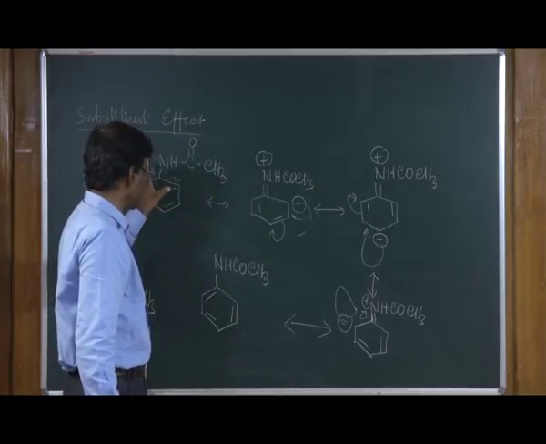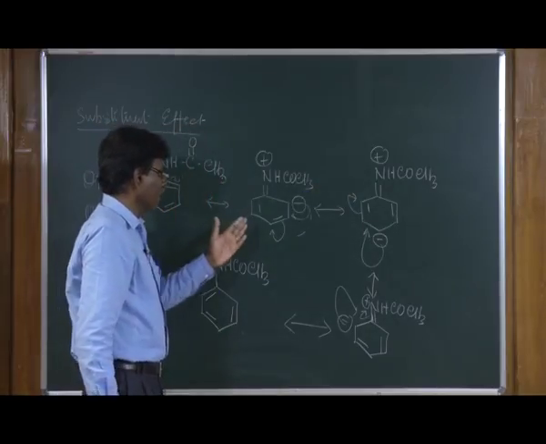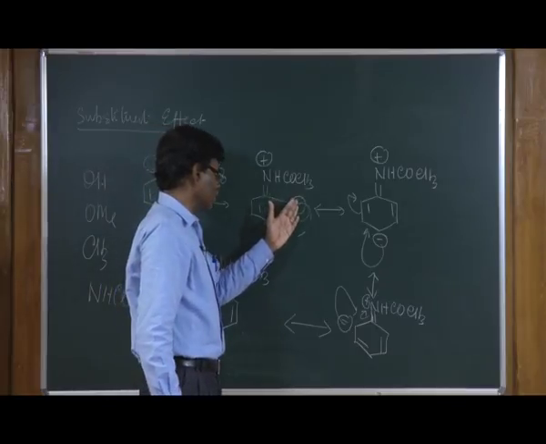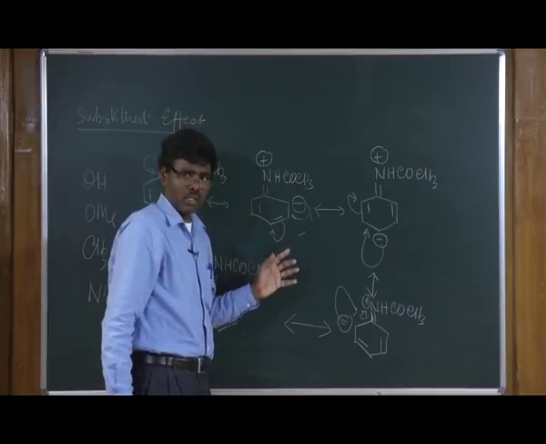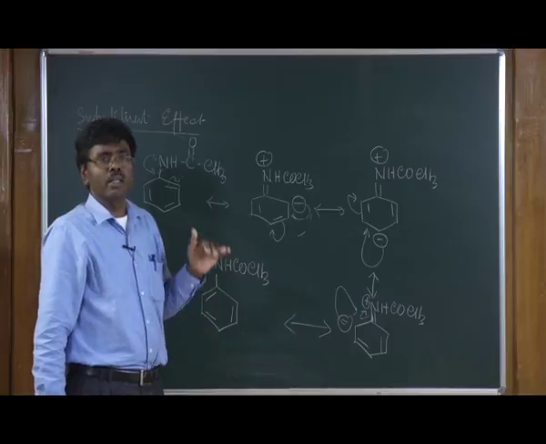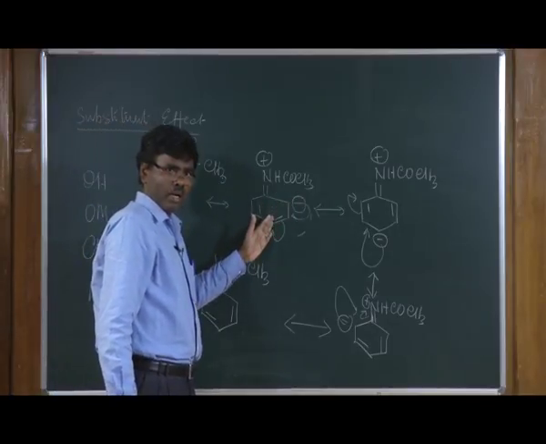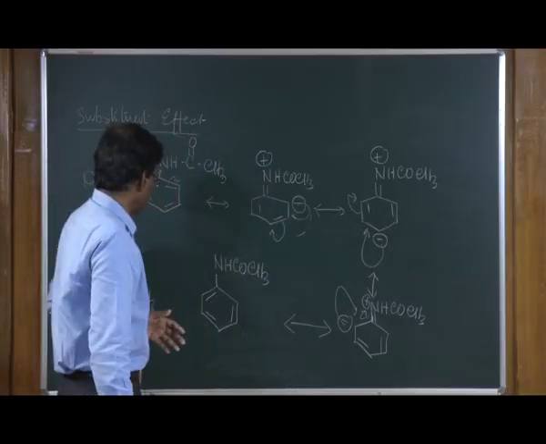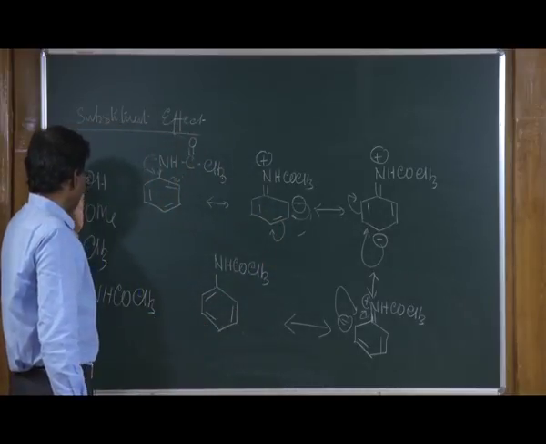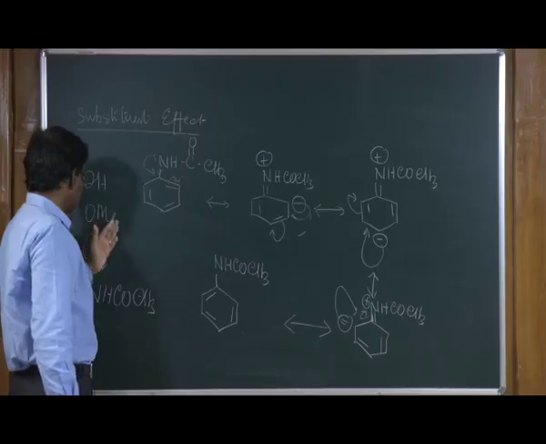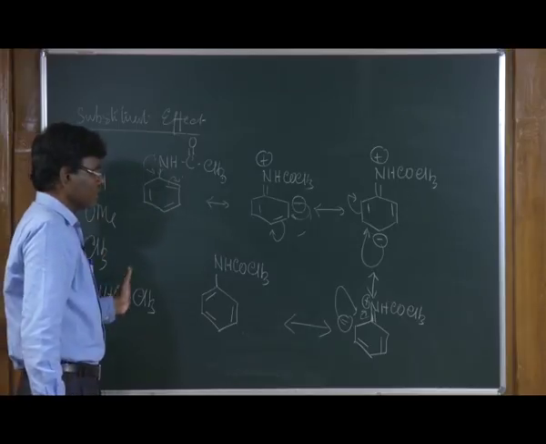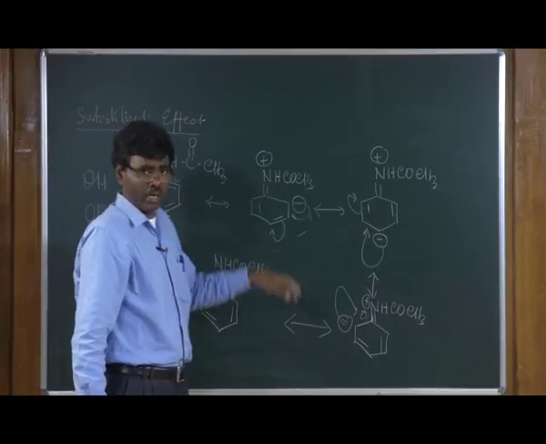As you can see here, once you have the substituent, the electron density at the ortho and para position is higher than meta position. Therefore, selectively the electrophilic substitution takes place at ortho and para position compared to meta positions. And similarly, when you have the OH group, methoxy and methyl, you will get similar kind of results.